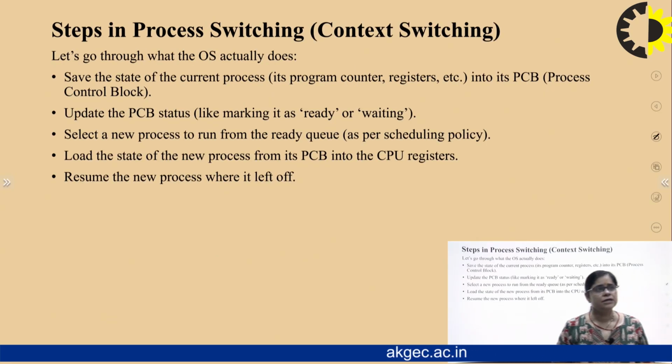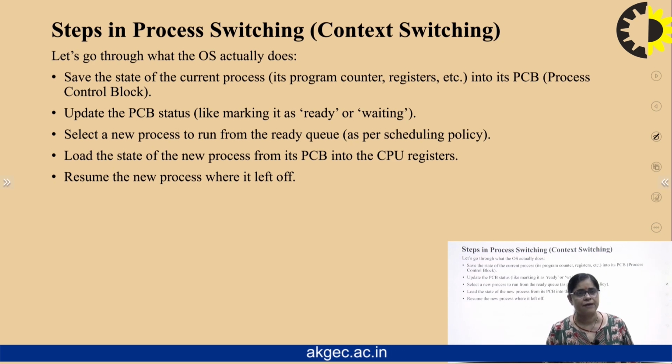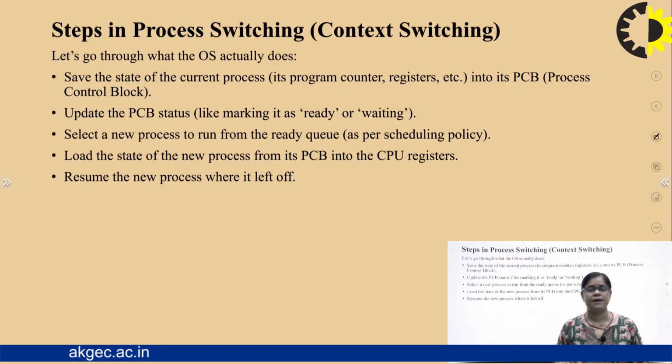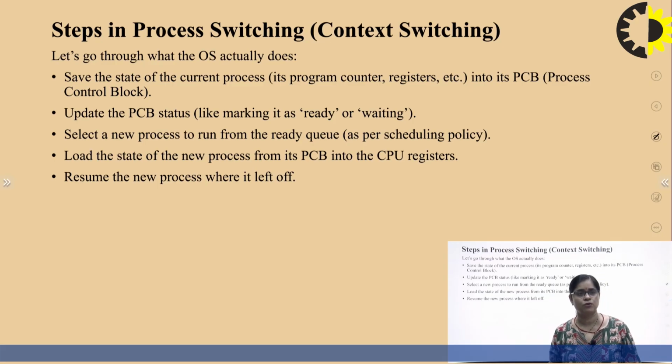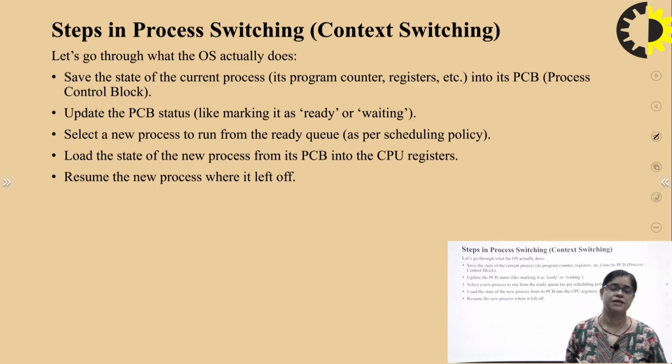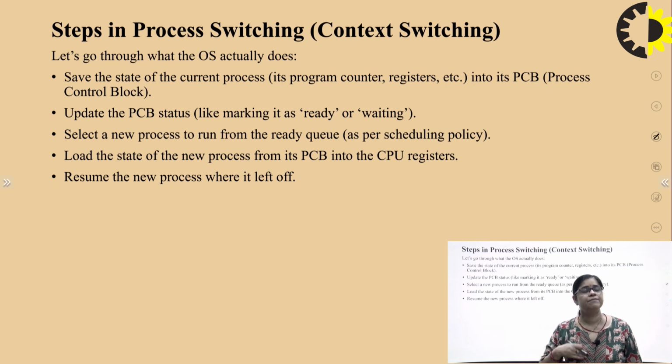Now, what are the steps? We know why it is happening and what process switching means, but what are the steps in process switching or context switching? What happens is that we save the state of the current process in the process control block. Every process has its own PCB, the process control block. The current process state is saved in the PCB, and we update the PCB status, like from ready to waiting or waiting to ready.